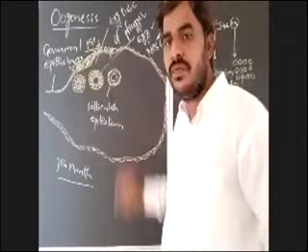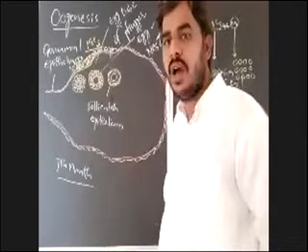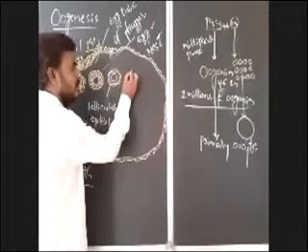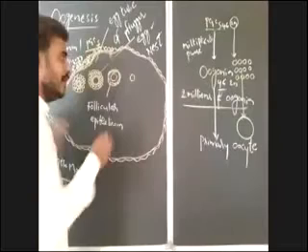Later, these flat cells, observe. So here is the primary oocyte. Around the primary oocyte there is follicular epithelium. Now, these flat cells of follicular epithelium will become cuboidal.